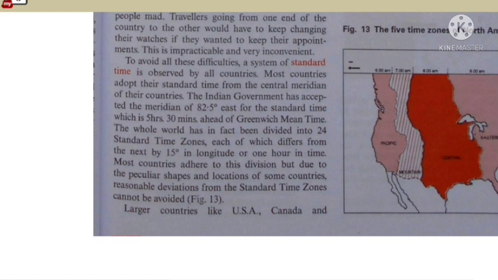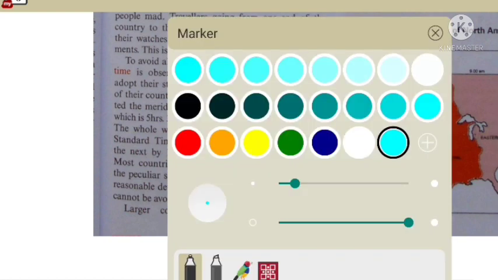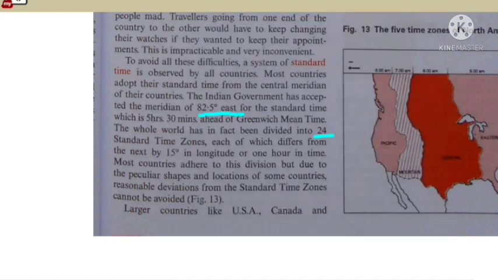The Indian government has accepted the meridian of 82.5 degrees east for the standard time, which is 5 hours 30 minutes ahead of the Greenwich Mean Time. The whole world is divided into 24 standard time zones, each of which differs from the next by 15 degrees in longitude or 1 hour in time.